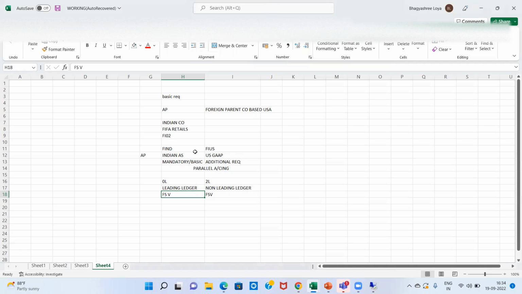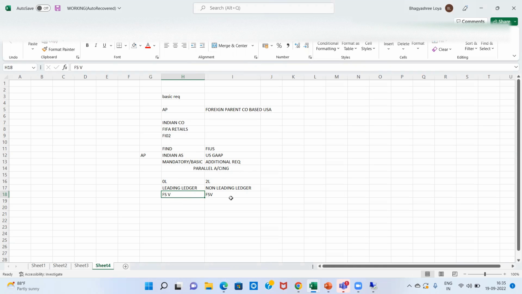Then for the different set of accounting principle, we need to have a different ledger group assigned. One is leading ledger, that is a predefined or a client level setting already done in the system. We just need to assign an accounting principle to a non-leading ledger.